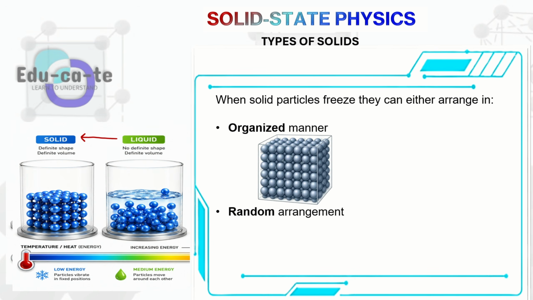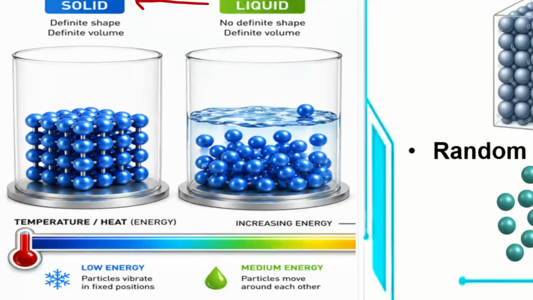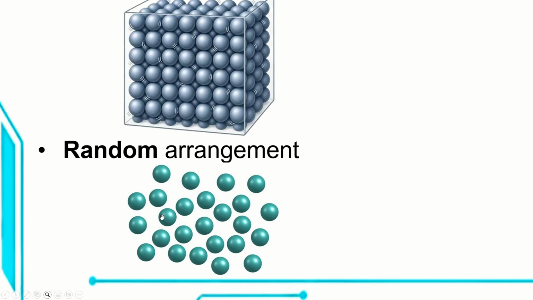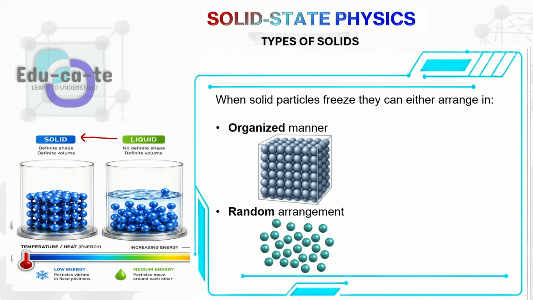But they can also arrange in a random arrangement. Let's say you freeze your liquid, and the particles of the solid just arrange in no specific manner. Let's assume that here we have some forces binding these particles, the intermolecular forces. This is still a solid indeed, but when you are trying to establish the way these particles are arranged, you are not able to get any clear shape, because they are just randomly arranged.